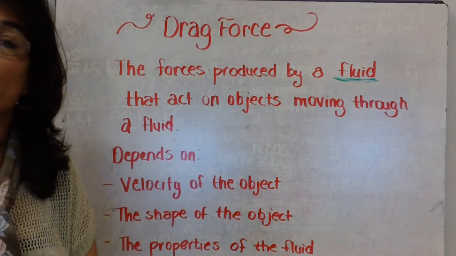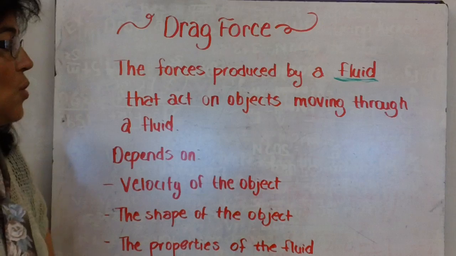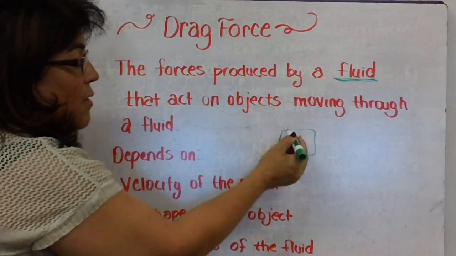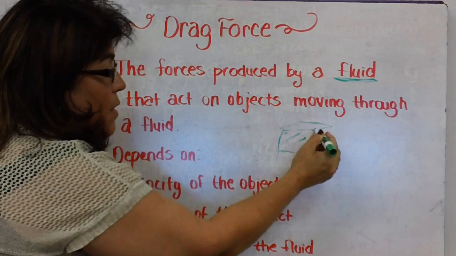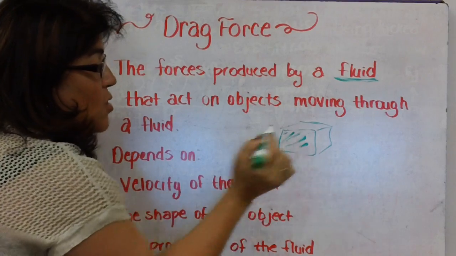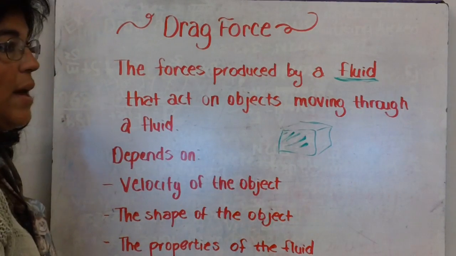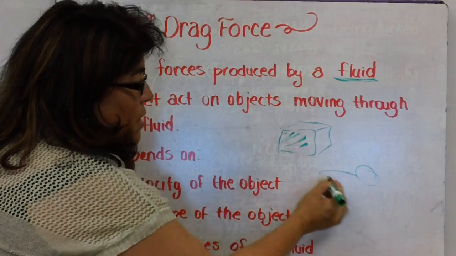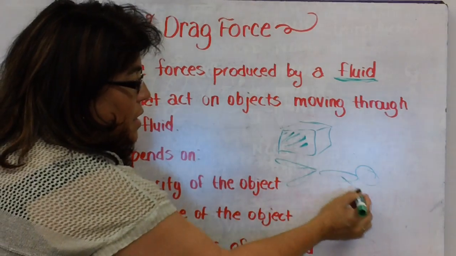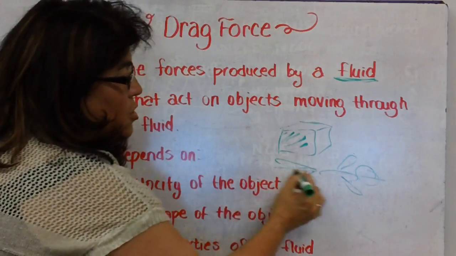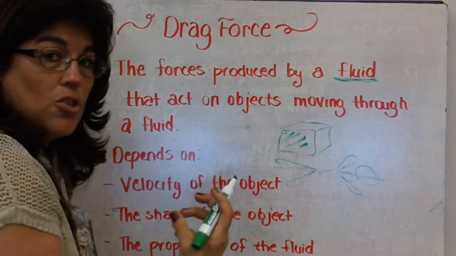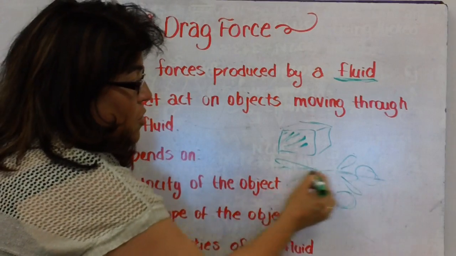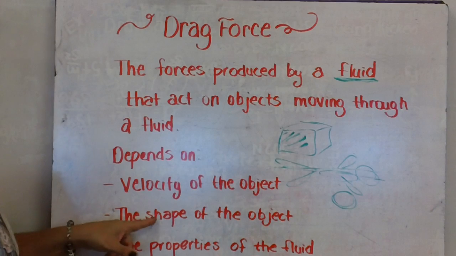And now what matters is the cross-sectional area. Okay, so if you have a box right here, the cross-sectional area would be this whole box. If it's a three-dimensional box, all we're worried about is what the air is touching going right that way. A parachutist, if it's a three-dimensional parachutist flying in the air like this, it would just be the cross-sectional area of that parachutist. So if the parachutist got into a small ball, the cross-sectional area is much smaller than this larger area here. So that's the shape of the object.